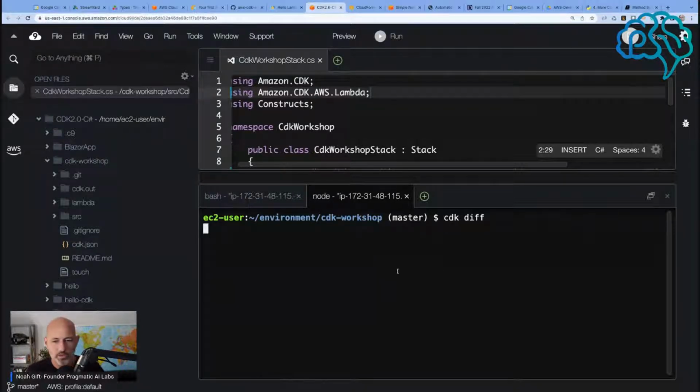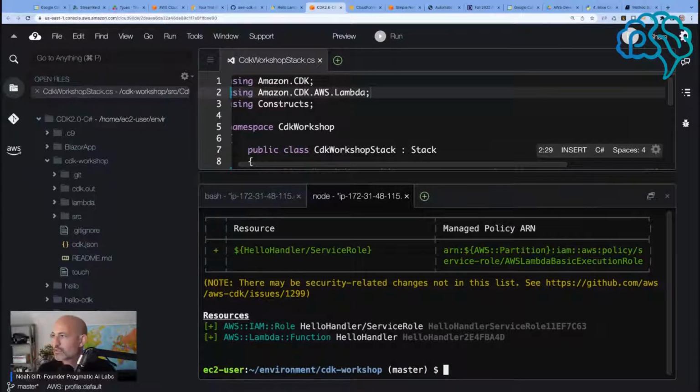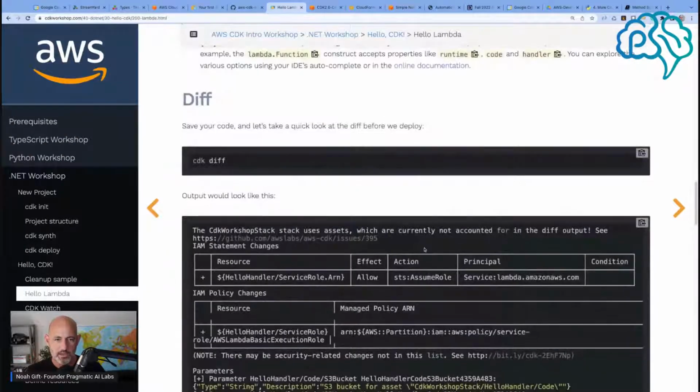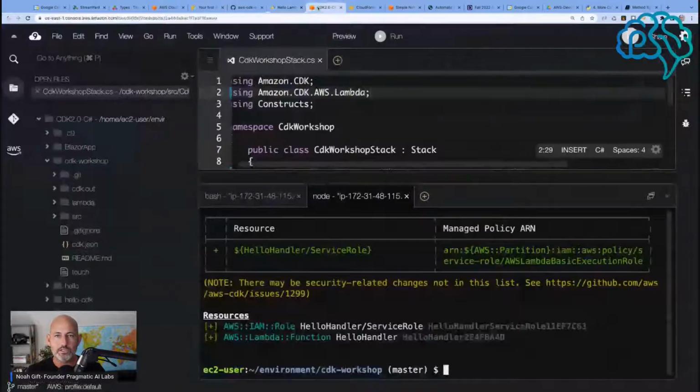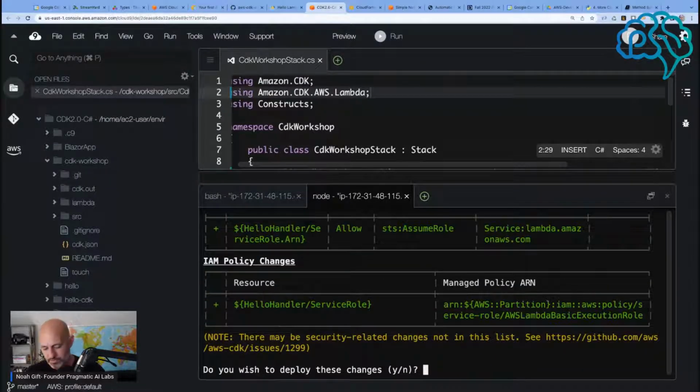I guess this is when you really want to be careful cutting and pasting code, as they said in the tutorial. I wasn't invoking lambda. Aha. Yes. Victory. This is pretty cool. And now we're ready to deploy. So CDK deploy. I'm feeling good now. I'm feeling like, wow, I might be able to be a C# CDK developer, which is kind of a cool thing to know how to do.